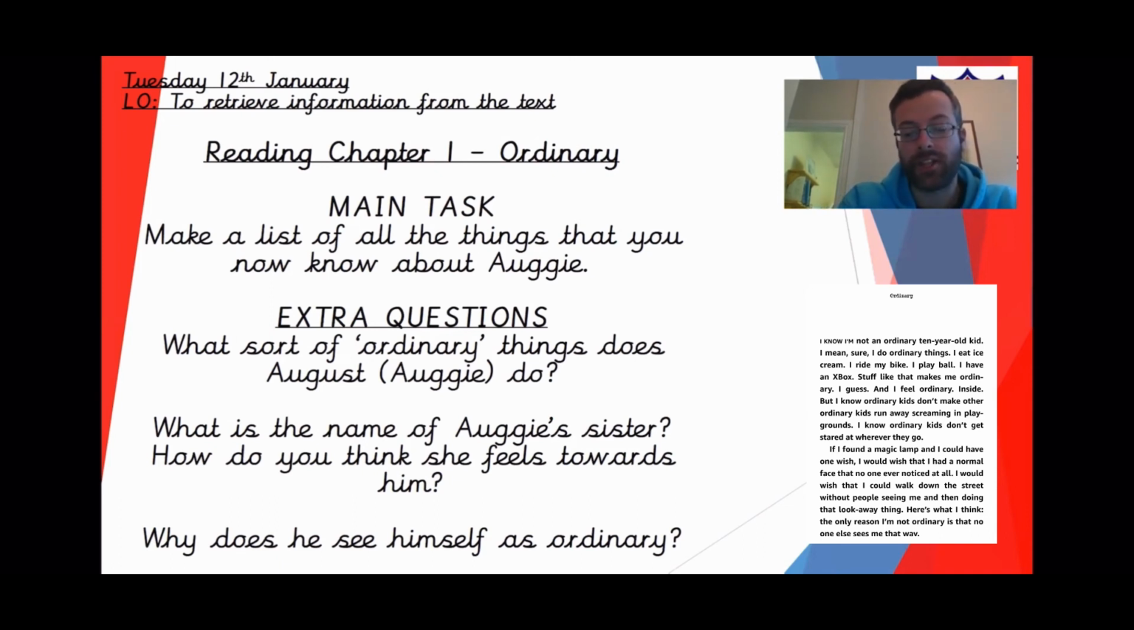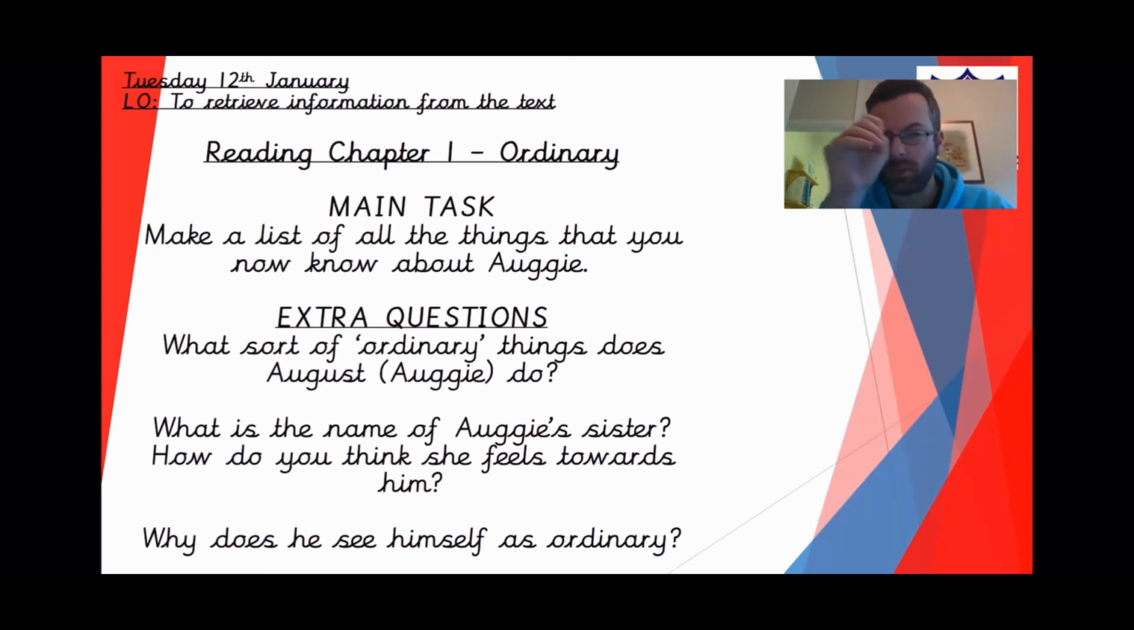And that is the end of the first chapter. One of the things I really like about this book is short chapters. So, questions for you to do. You can listen back if you want to, but make a list of the things that you now know about Auggie. What sort of ordinary things does Auggie like to do? What is the name of Auggie's sister? How do you think she feels towards him? And how does he see himself? Why does he see himself as ordinary?